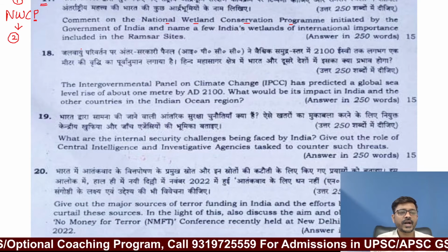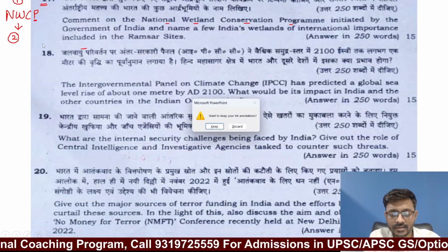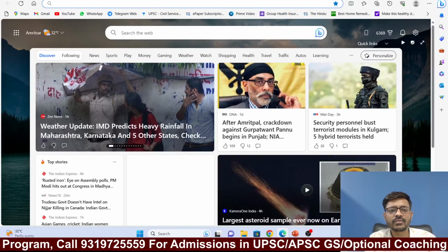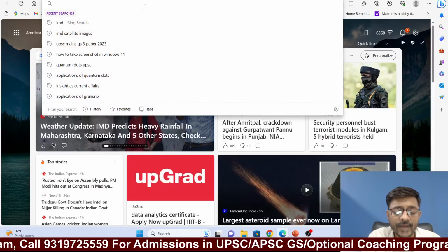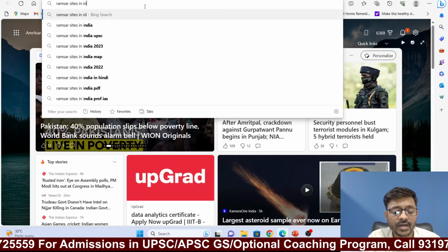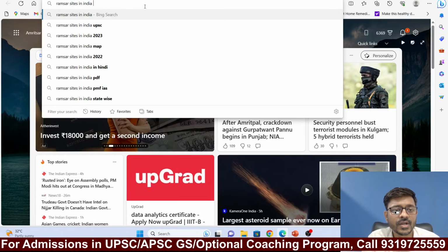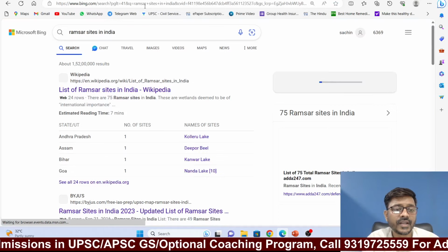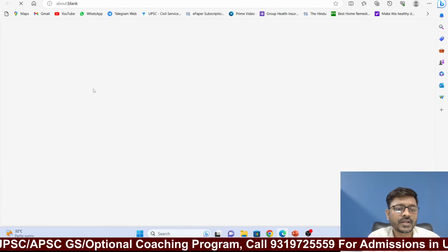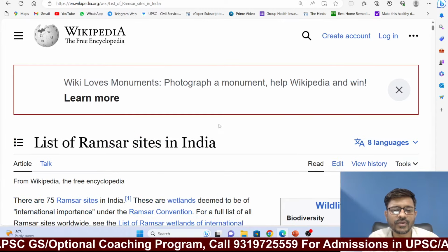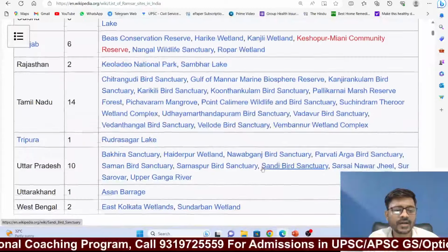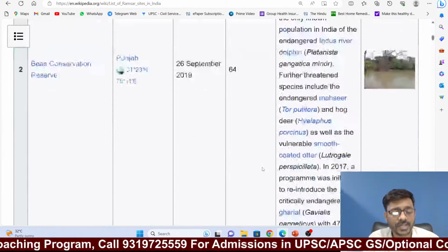Now there are, if I am not wrong, let's search on Google. If I am not wrong, there are a total of 45 wetlands of international importance, Ramsar sites in India, or you can also say total number of Ramsar sites in India 2023. So if you observe, there are more than 45 if I am not wrong. Earlier our Ramsar sites were very few, but now the number of Ramsar sites in India has increased a lot.